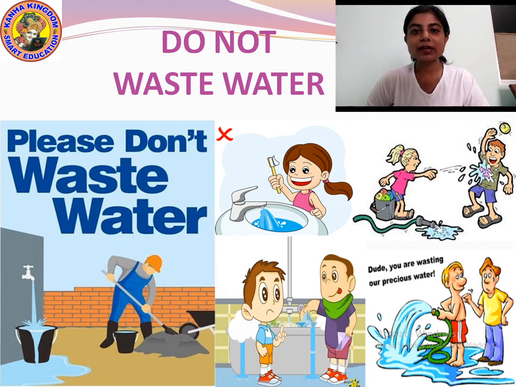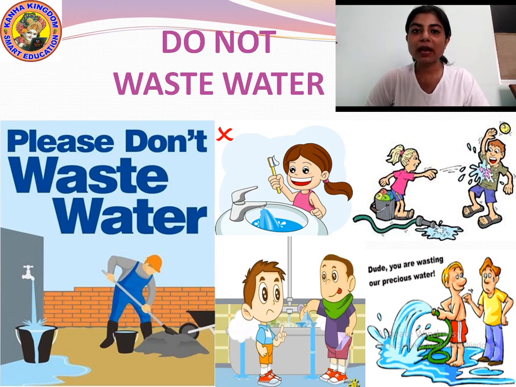What is a surrounding? The place where you live. The area near you is called your surrounding. Okay. How can you keep your surrounding neat and clean? By planting trees, by growing plants. Yes or no?